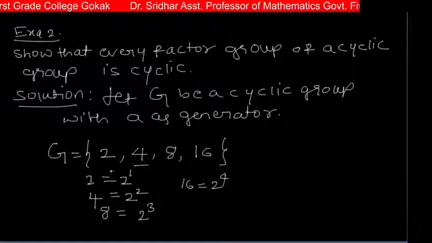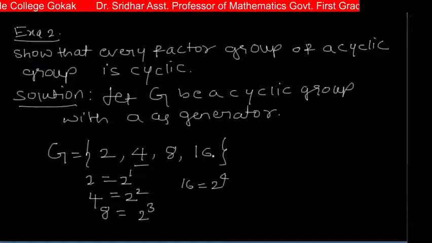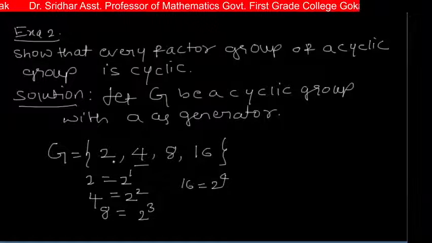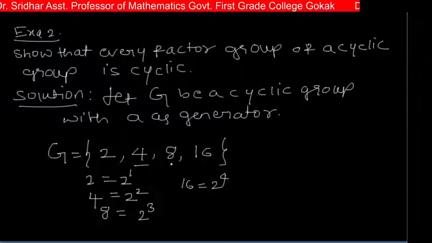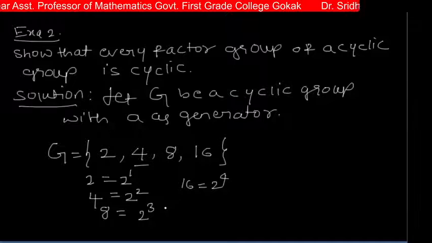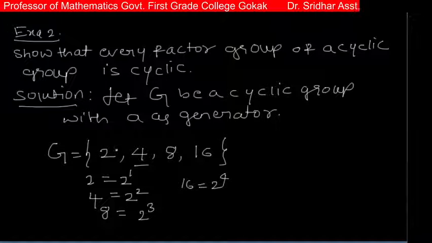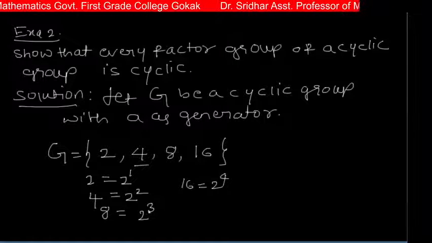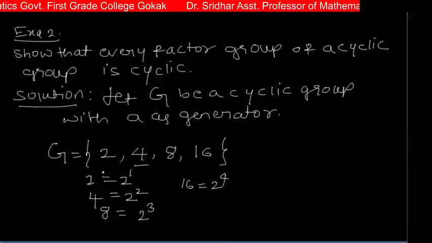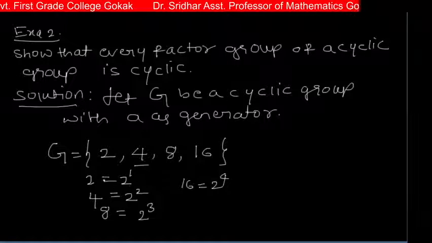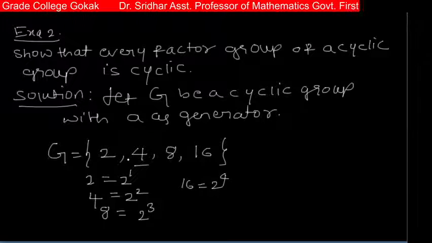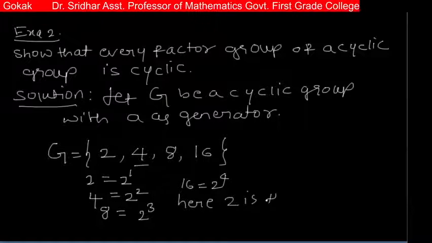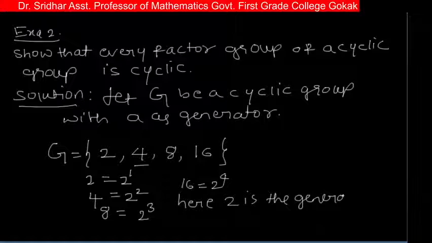So each and every element, 2, 4, 8, 16, is generated by the element 2, because 2 raised to 1 is 2, 2 square is 4, 2 cube is 8, 2 to the power of 4 is 16. So when G is a cyclic group, it has a generator. This 2 is called the generator of this group because it generates all other elements of the group G.